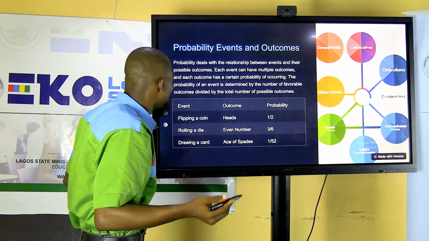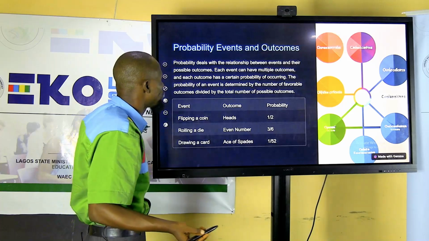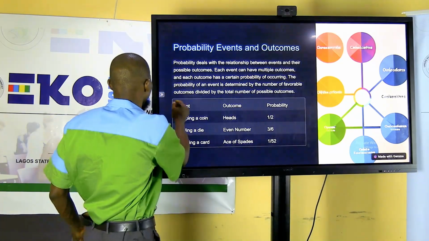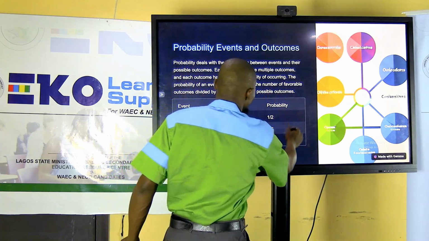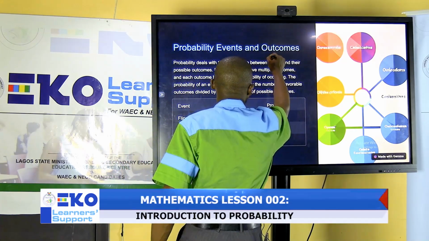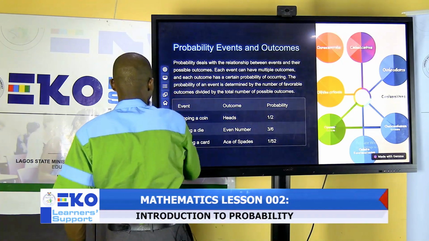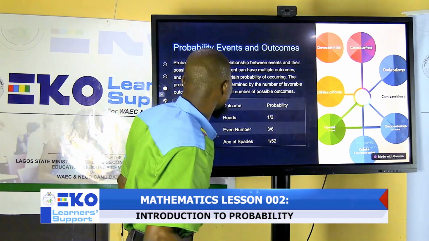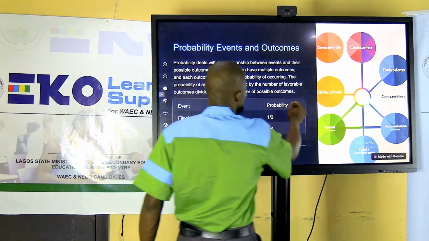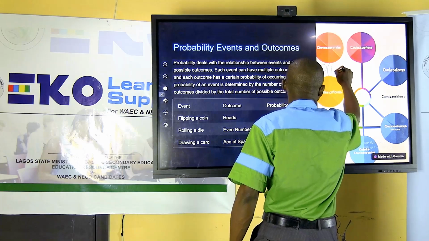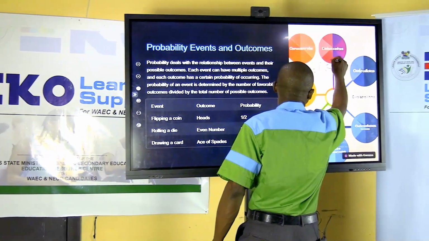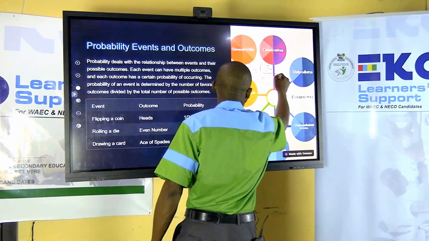All right. So as a result, we can summarize it: the probability of an event equals the number of events over the number in the sample space.